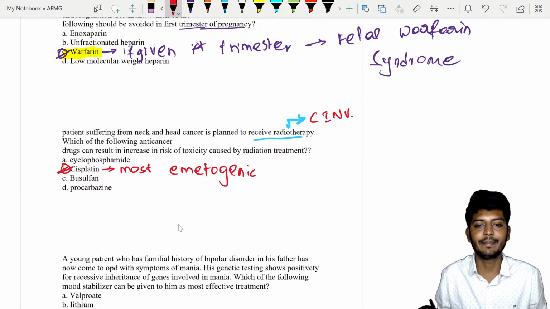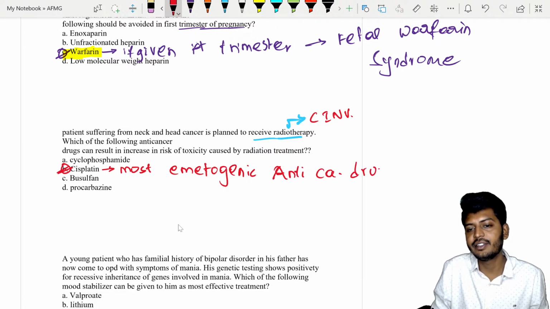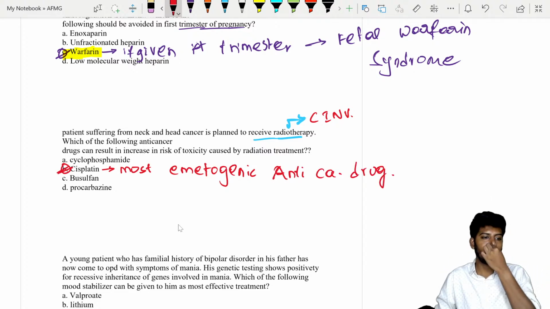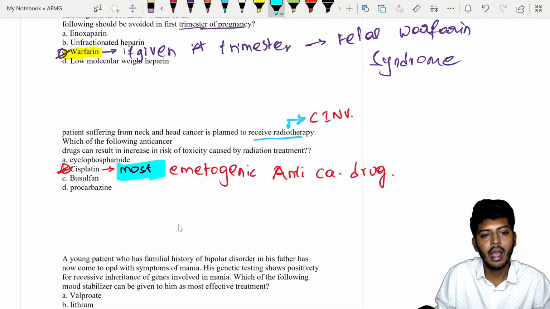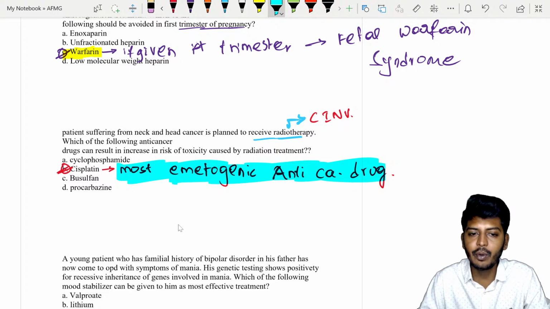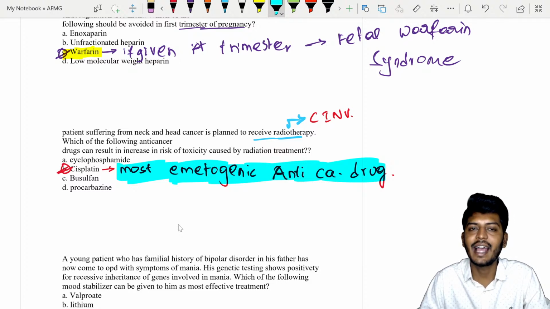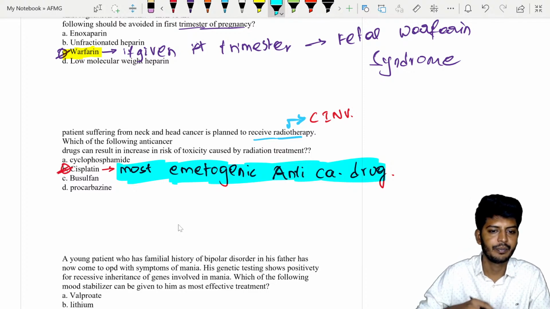This question itself can be asked: among the given, which is the most emetogenic anti-cancer drug? This has been previously asked, and the answer is cisplatin. Cisplatin is a platinum-related derivative compound, highly effective in head and neck cancer and causes a high level of nausea and vomiting.